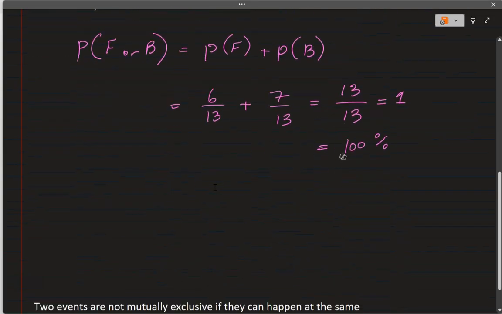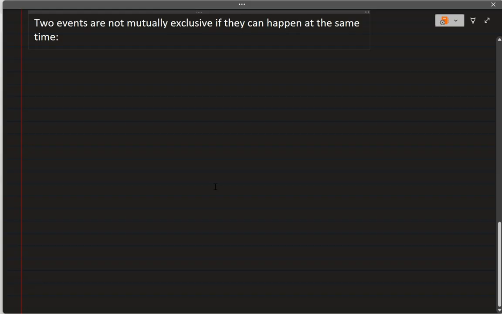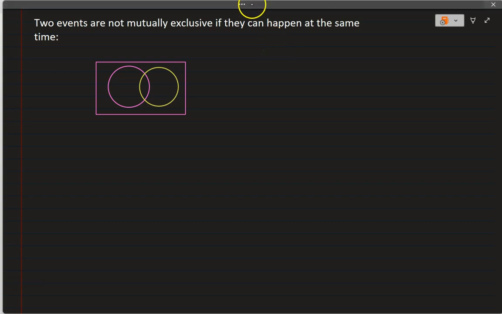Okay, now let's look at non-mutually exclusive. And for non-mutually exclusive, let's go back to the set again. I'm going to draw the set. So in this case, when we have events that are not mutually exclusive, A intersect B is not 0. That means there is a shared area between the two events. That means they are not mutually exclusive and they share some commonalities. So they can both happen at the same time, unlike the other example.